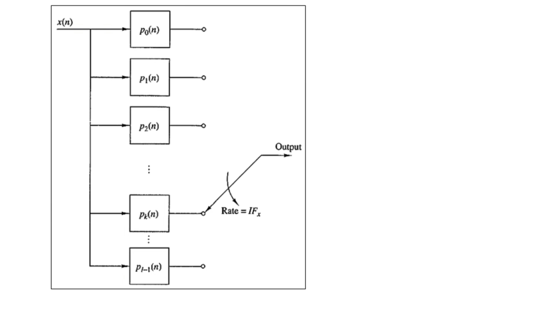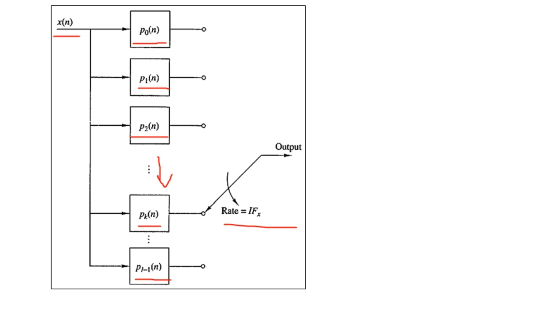We have x of n, then the functions p suffix 0 of n, p suffix 1 of n, p suffix 2 of n, in general up to p suffix k of n, and the last one p suffix I minus 1 of n, and the output is obtained at a rate of capital I multiplied by fx. So this was the first application, design of the phase shifter.